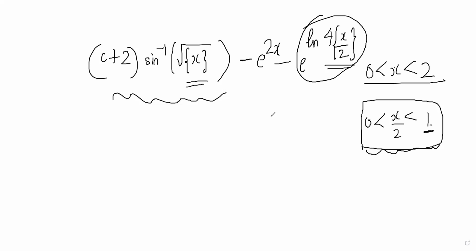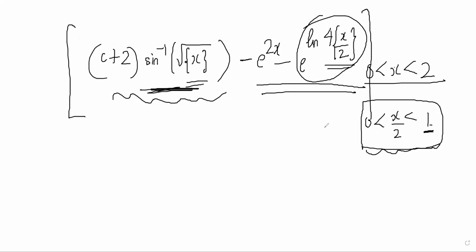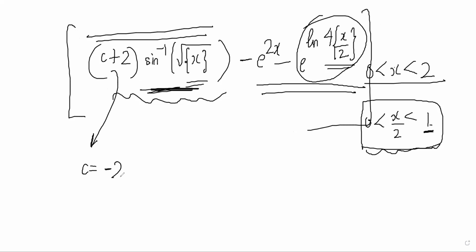You understand? So the rest of the function was continuous, but this part was discontinuous. However, the problem said that the whole function was differentiable. So for that to happen, this had to vanish. That can vanish only if c is equal to -2.